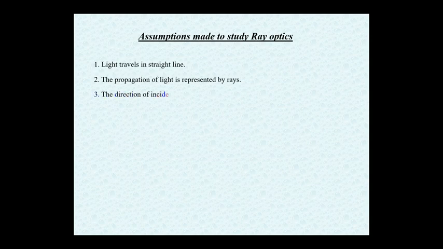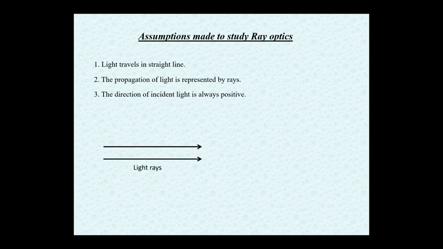The direction of incident light is always positive. This thing is very important. It is the basic condition of geometrical optics. The direction of incident light is always considered positive; opposite to that, it is negative. And it is so everywhere. Let me clarify with a diagram. Suppose these two are light rays, coming as shown in the figure. So this direction is considered positive and this direction is considered negative.